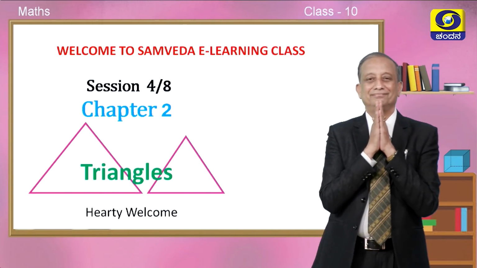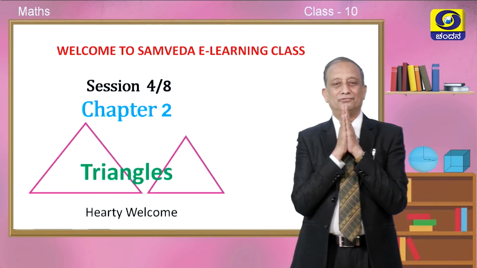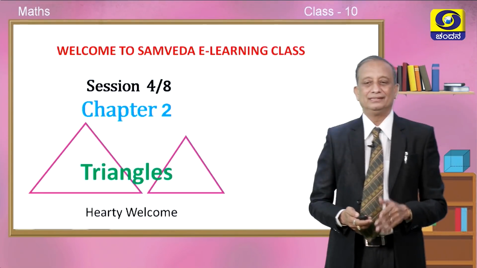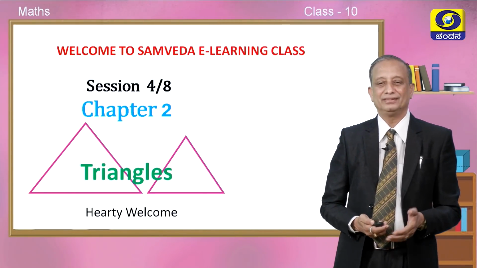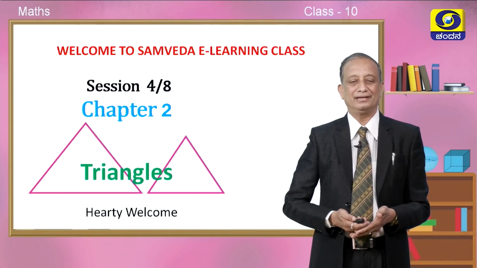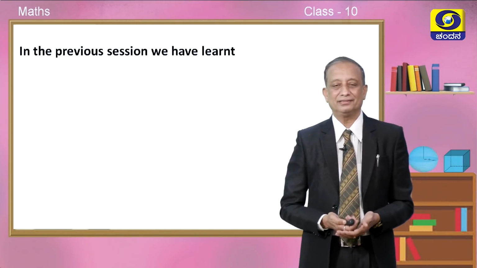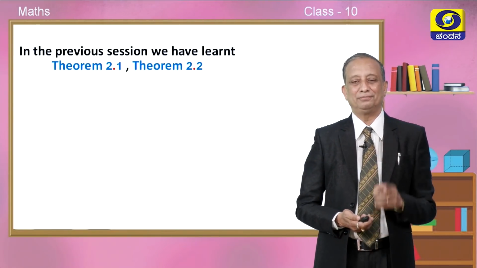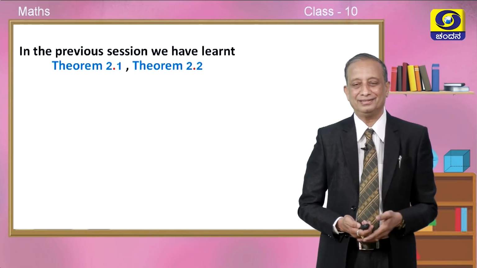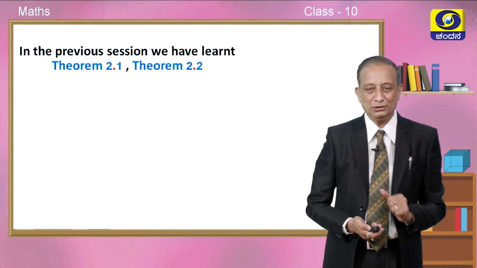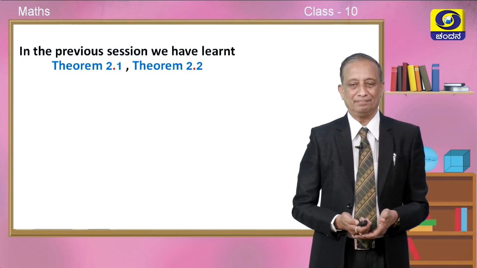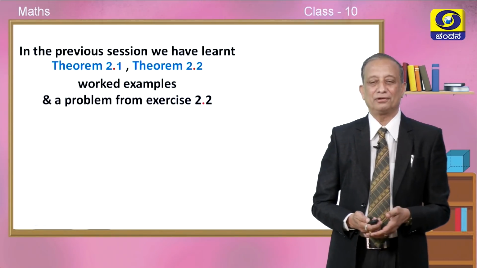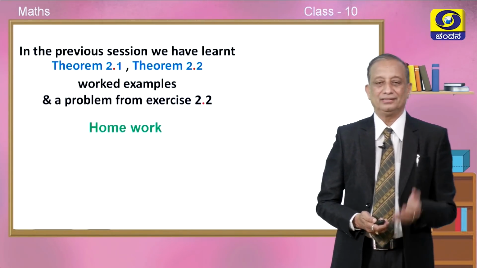Namaste, children. A very hearty welcome for all of you to this wonderful session. This is in fact the fourth session in this chapter called triangles. In the previous sessions, we have learned theorem number 2.2, the basic proportionality theorem or Thales theorem, and theorem number 2.2, which is the converse of the basic proportionality theorem, a few worked examples and a problem from exercise 2.2. This is what we have discussed.